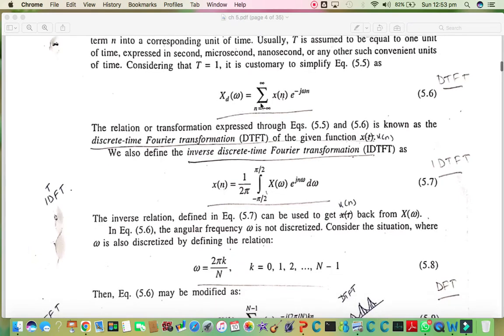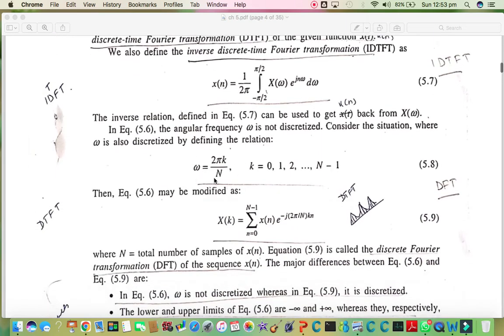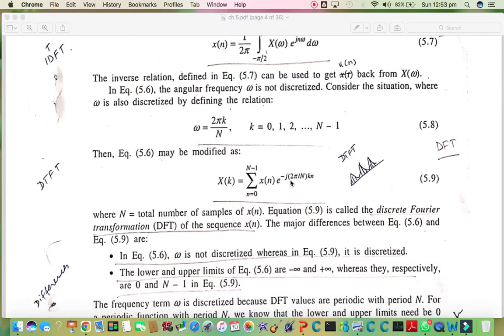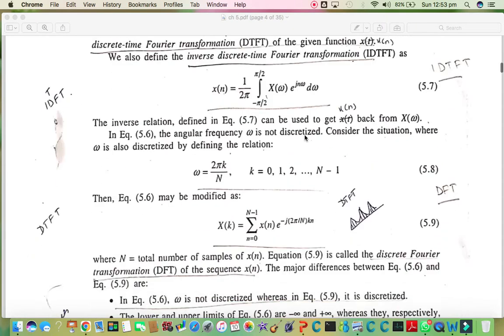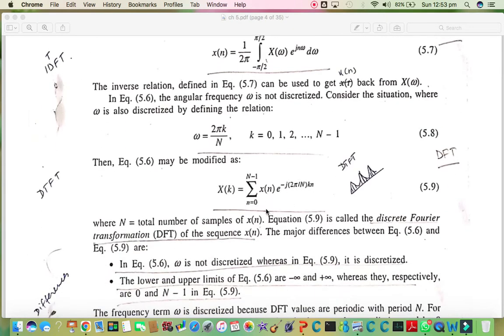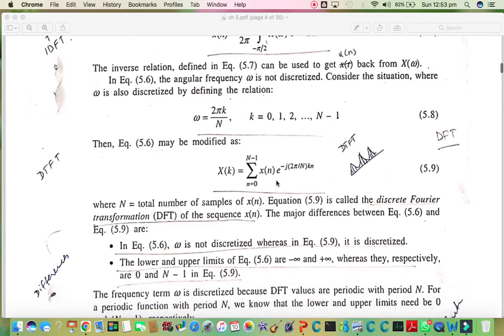we have an expression over here which indicates equivalence of W is equal to 2 pi k over capital N. And if we replace that expression in equation 5.6, we will have this kind of expression, which is indicating the transformation of xn into xk, where k is indicating any discrete representation of frequency.